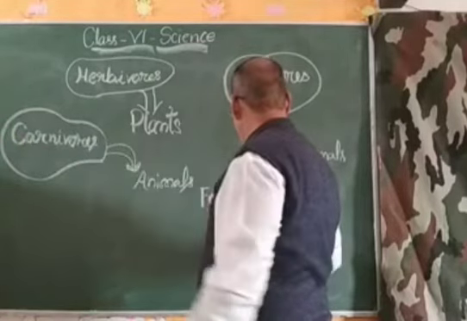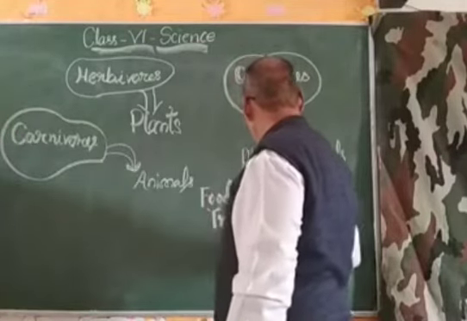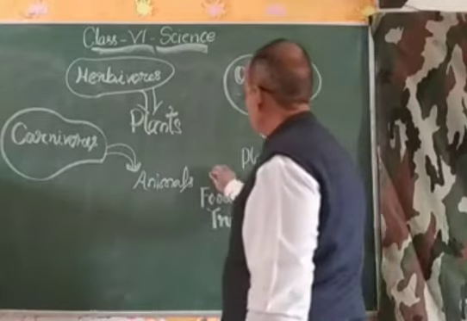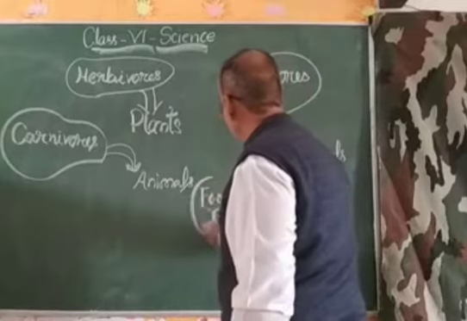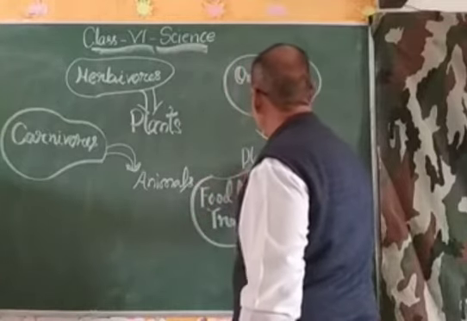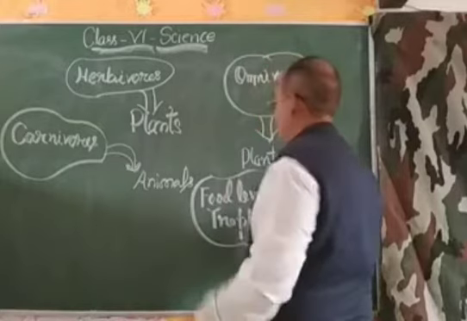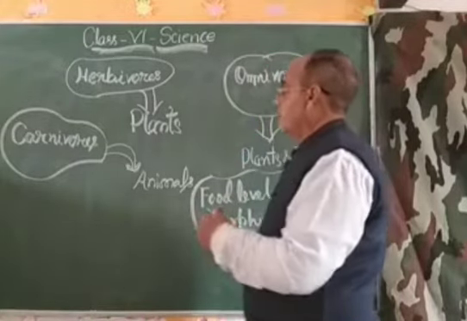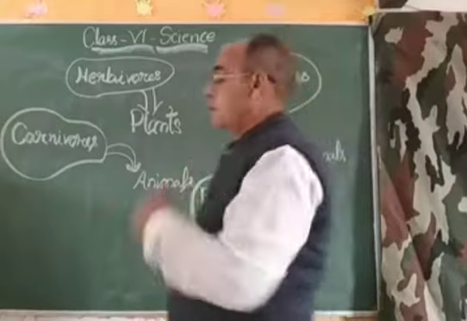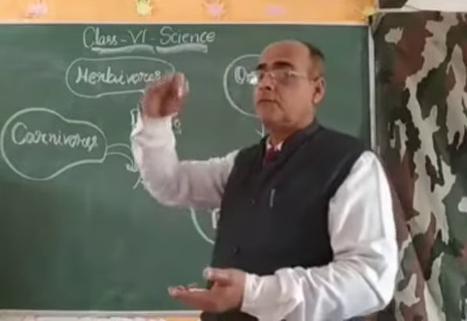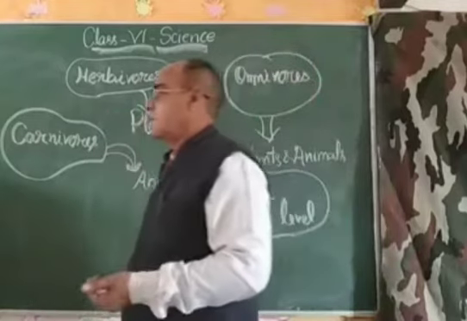Food level is called trophic level. That is decided by different factors, which decide whether a particular herbivore, carnivore or omnivore is at which food level, which trophic level.